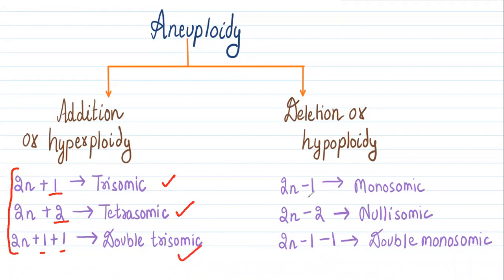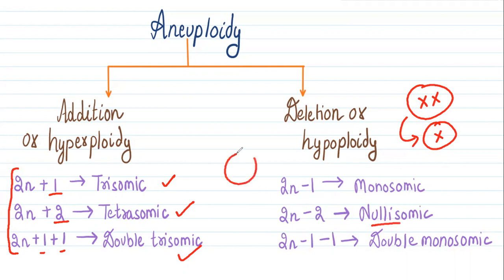Whenever we talk about hypoploidy, it means 2n minus 1 in the set, that means one chromosome is missing. This type of situation is known as monosomic. Similarly, when two chromosomes are missing in the set, it is nullisomic, because it will lead to no chromosome in the cell. And 2n minus 1 minus 1 leads to the double monosomic condition. Let us understand these situations in detail.